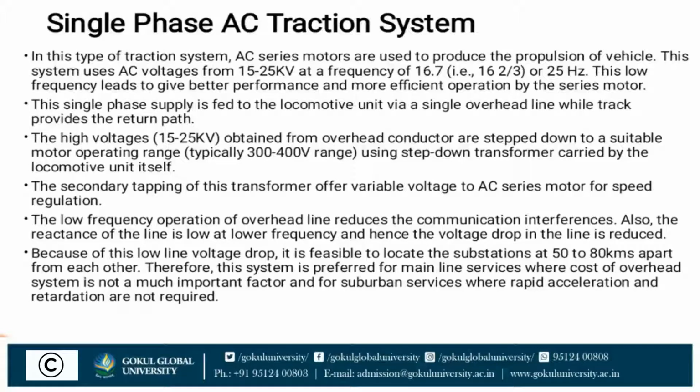Because of this low line voltage drop, it is feasible to locate substations 50 to 80 km apart from each other. Therefore, this system is preferred for mainline service where the cost of the overhead system is not an important factor, and for suburban service where rapid acceleration and retardation are not required. In India, we are using 25 kV 50 Hz frequency for the single phase AC traction system.